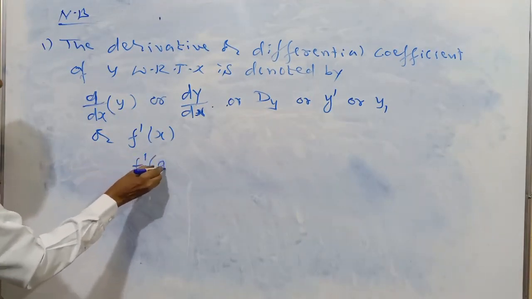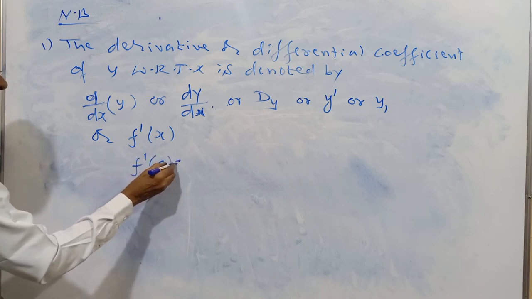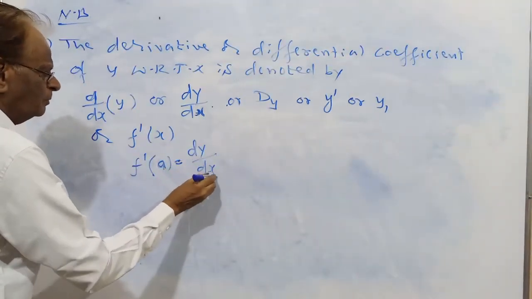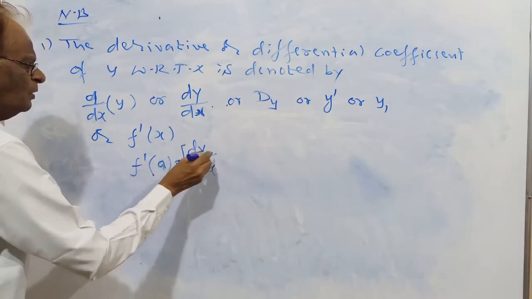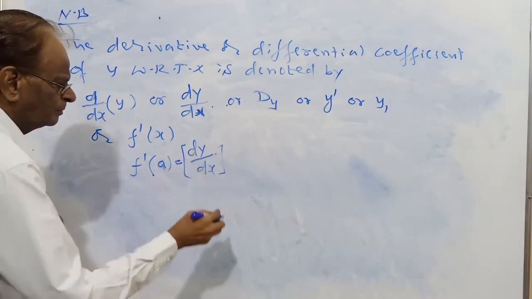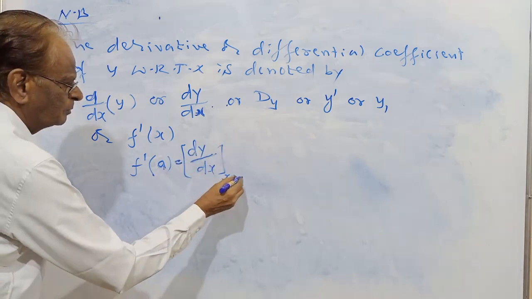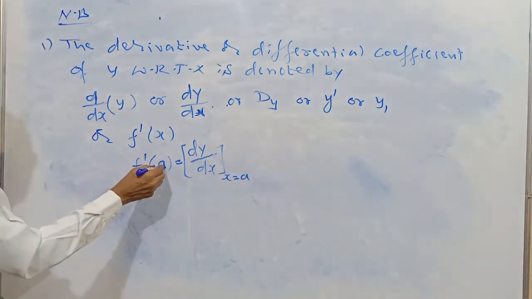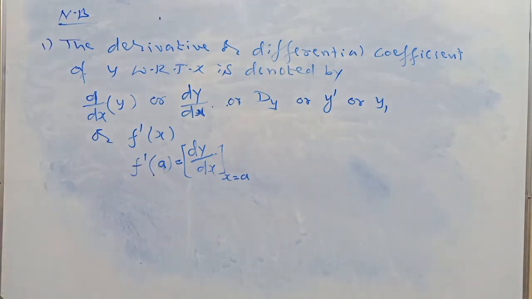F dash a means dy by dx at x equal to a. So dy by dx at x equal to a is called f dash a.